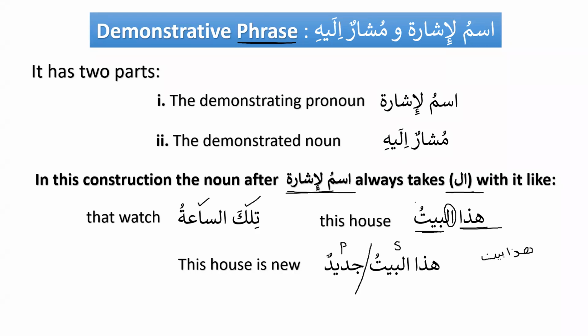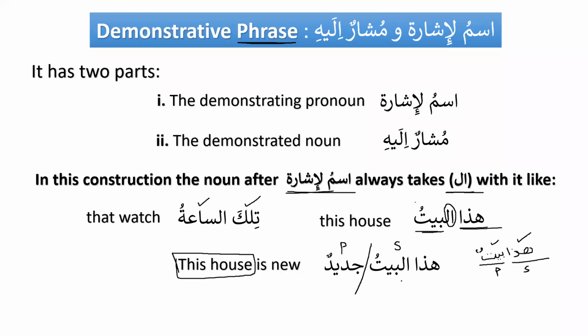So when we have hada baytun, it's a complete sentence, and it means this is a house, right? But when you say hada al baytu, that means this house. Look at the translation, this house. So there is a very big difference when you have hada and after that an indefinite noun, and we know that the combination of definite noun and indefinite noun makes a complete sentence, with a subject and a predicate. Similarly here we need a subject and predicate.